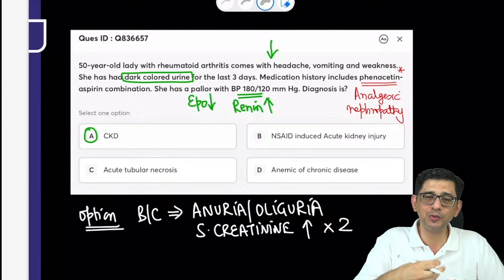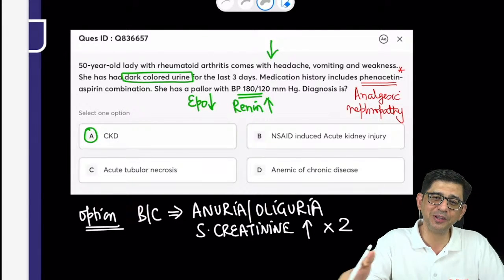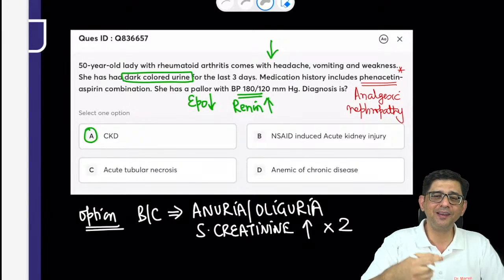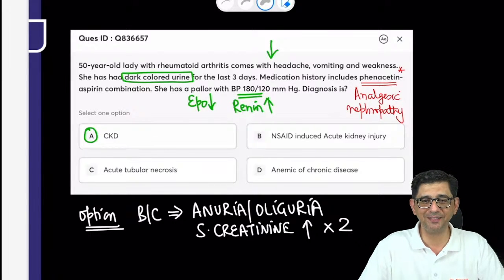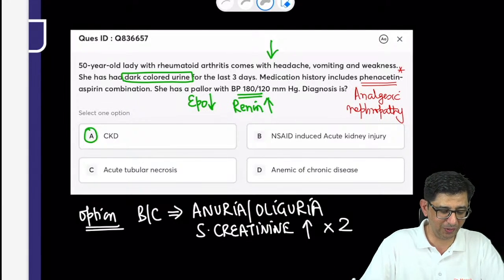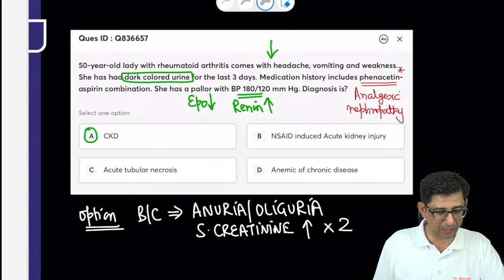मर ही जाएगा मेरे पास में, तो मैं से ये नहीं बोलूंगा ना यार कि तेरा किडनी छोड़ दे, तेरे को अनीमिया है, तेरा एरिथ्रोपोइटिन के इंजेक्शन लगाएंगे तेरे को. Right? I have to say कि भाई kidney खराब हो गया, that is why there is anemia. Vice versa नहीं है ना, anemia is not causing renal failure. It is कि भाई आपका kidney affected हुआ, that is why we are giving you erythropoietin injections. So we are sorted for this one, guys. The answer is option number A, and let's move on to the next one.